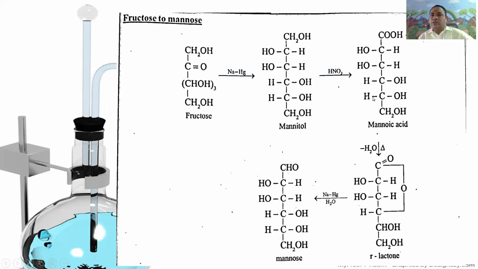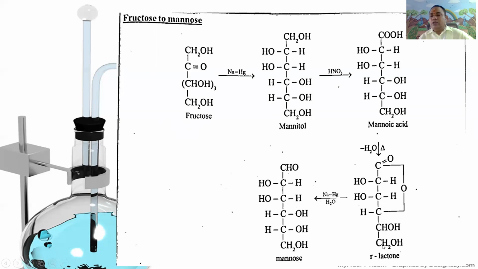This mannoic acid upon heating, with the removal of water, gives a gamma lactone, C double bond O, CHOH, HOCH, CH. This fourth carbon is linked to the first carbonyl carbon through an oxygen atom.